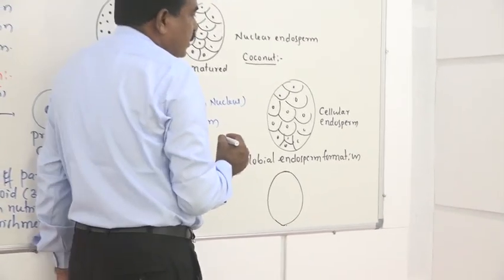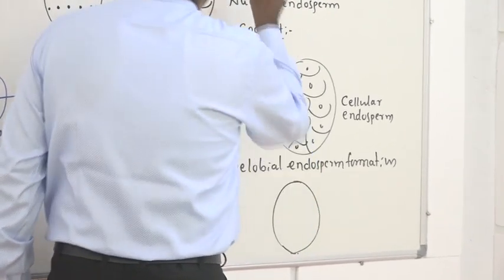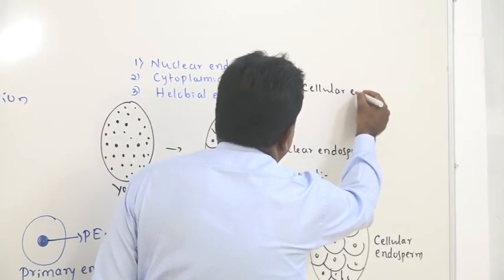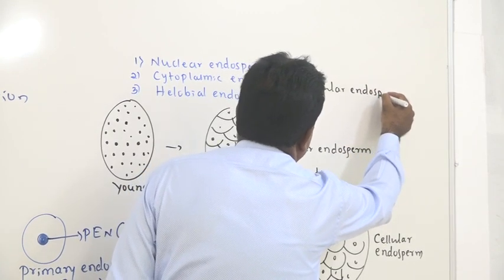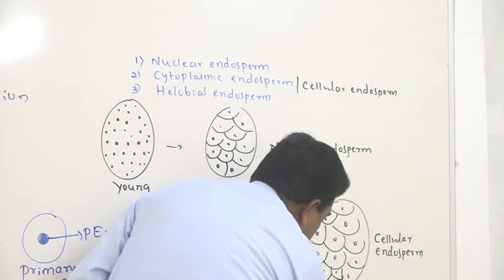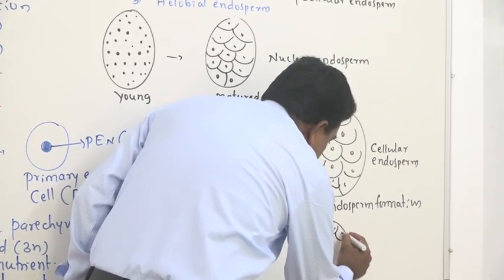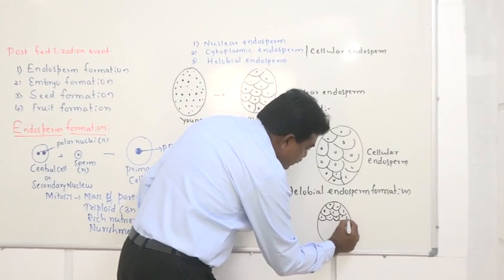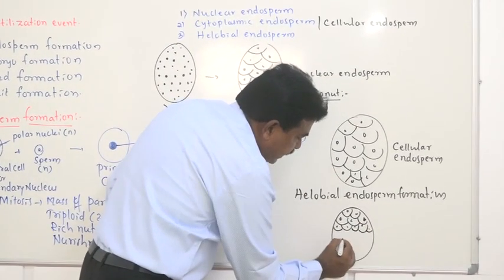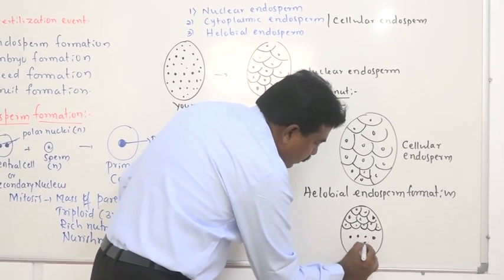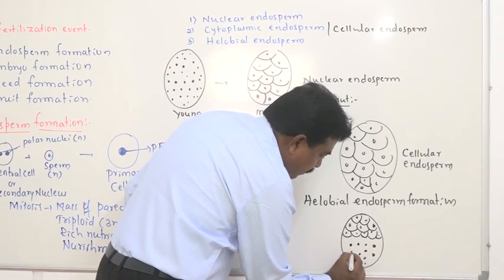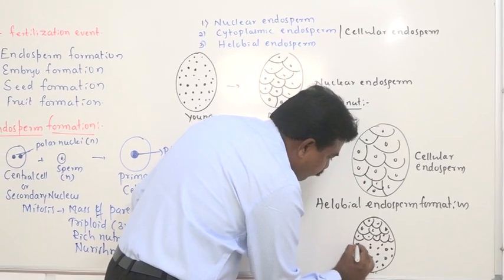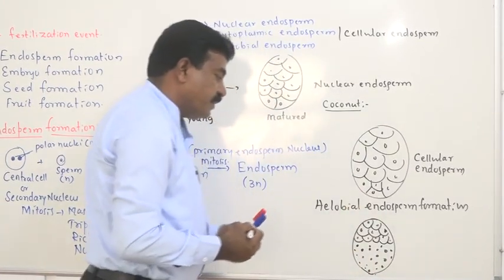Here, part of the endosperm shows complete cells, and part of it shows cellular or cytoplasmic, partly nuclear formation. Therefore, it is what we call helobial endosperm formation.